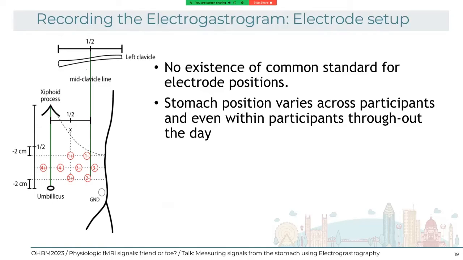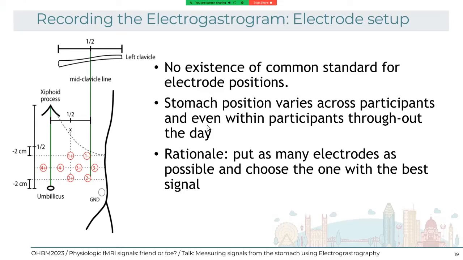The rationale that I'm using right now is to put as many electrodes as possible, and then choose the one that has the best signal, the largest peak at 0.05 hertz. What we have previously done in the scanner is to use a grid of 4 bipolar electrodes. So this means 8 cables and a ground. And basically, we compare the activity of one electrode to another.